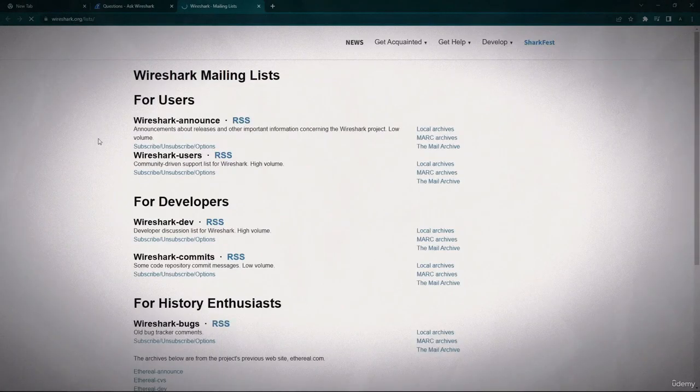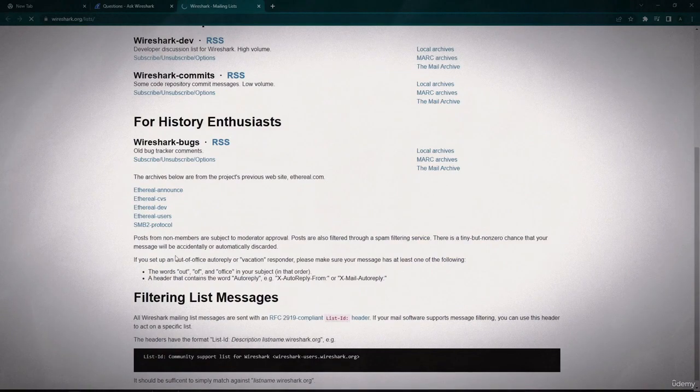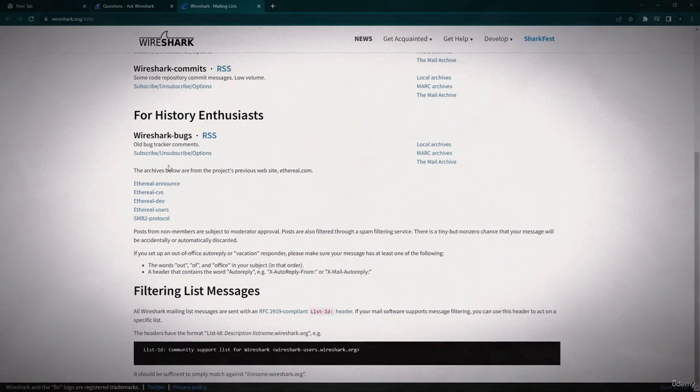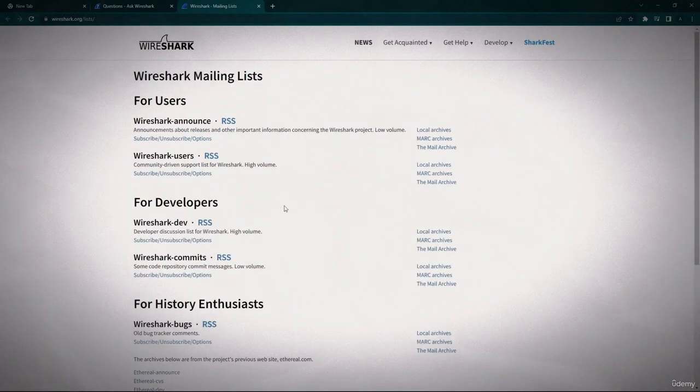After that, the last option you will see is this mailing list. If I click on this mailing list, you'll see all these mailing lists here. You will also see this for history enthusiasts. You will learn about the Wireshark history and stuff like that.